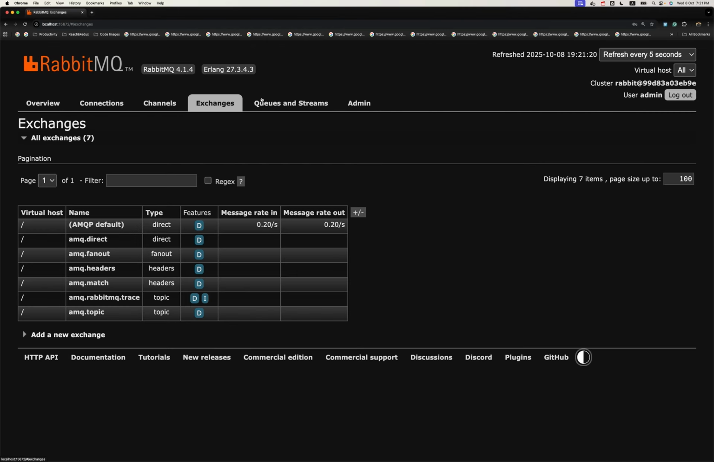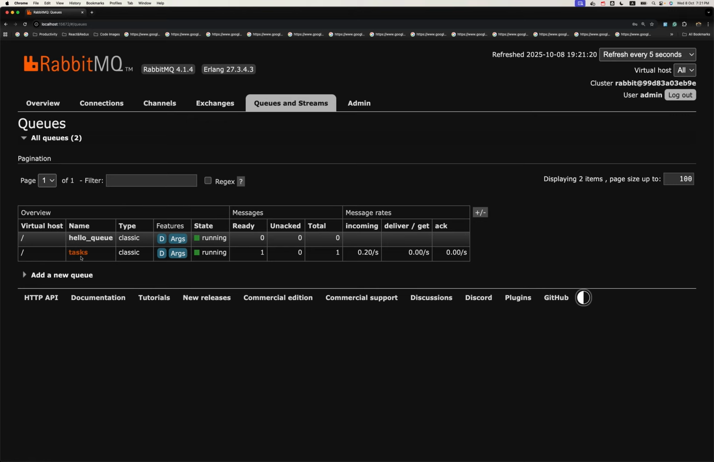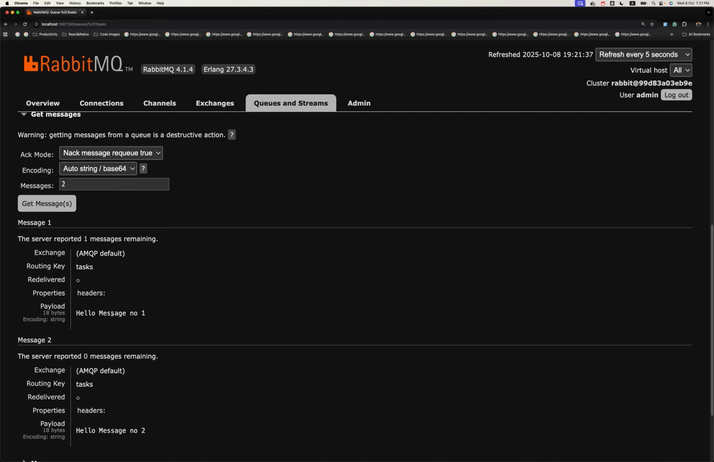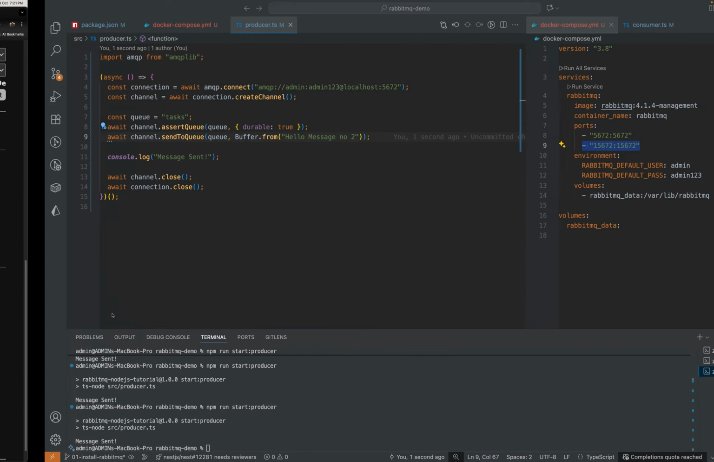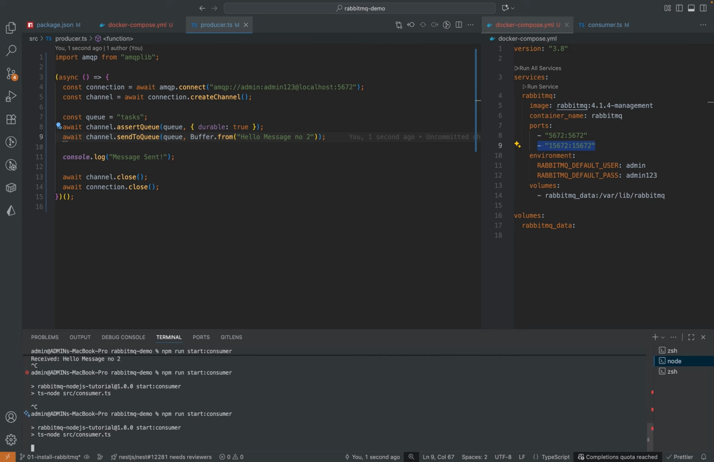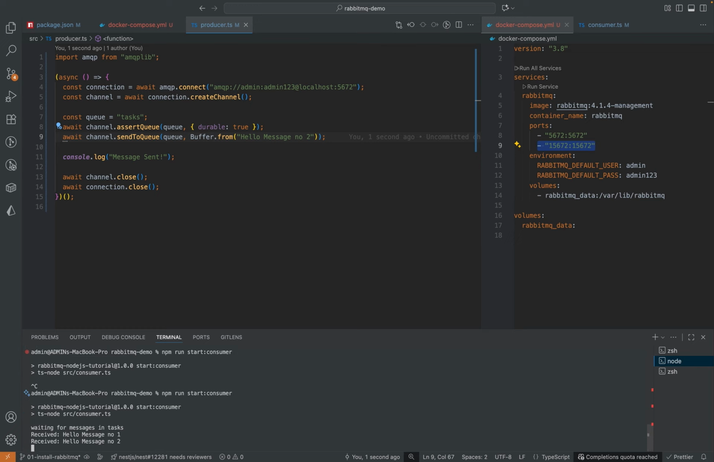If you go to the queues, you will see the messages ready count is 1. You can see that now two messages are ready to deliver. If you want to get all of the 2 messages, you can do that. This is message number 1, this is message number 2. If I start the consumer, it's going to consume both messages. That's the concept of producer and consumer. Whenever the consumer is ready, it's going to consume these 2 messages.